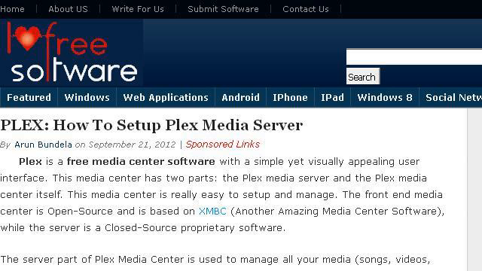You can also try www.ilovefreesoftware.com, especially the page Plex, How to Set Up Plex Media Server Free Software. Here's the link.